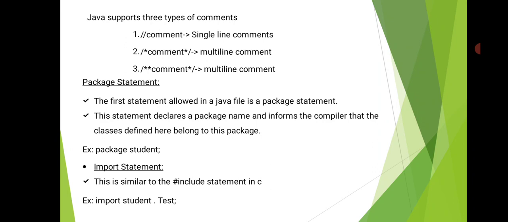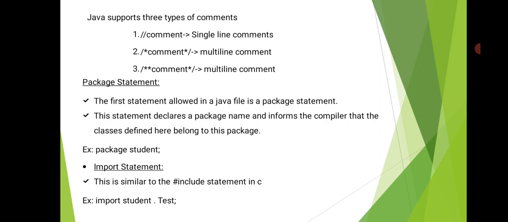Here is one example: import student.test. Here test is the class which belongs to the student package. So this class we need in our program, and that is why we are loading that test class into the program using the import statement. So import student.test: test is the class, student is the package.